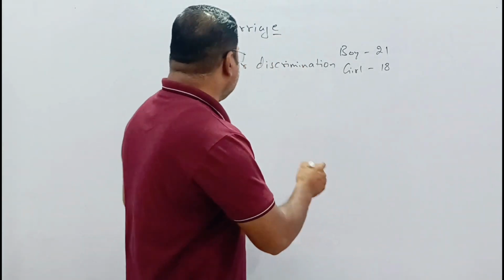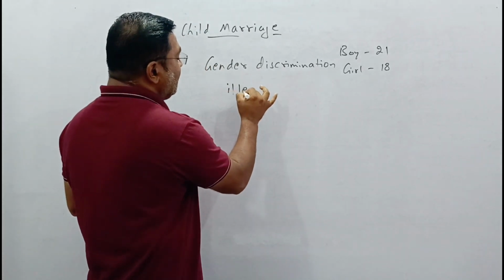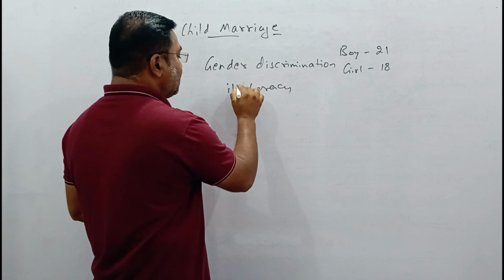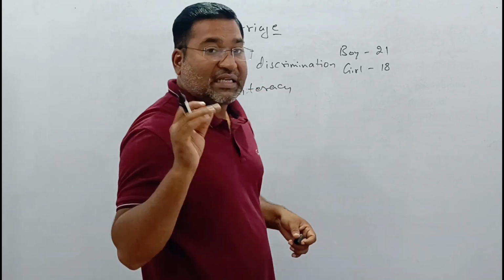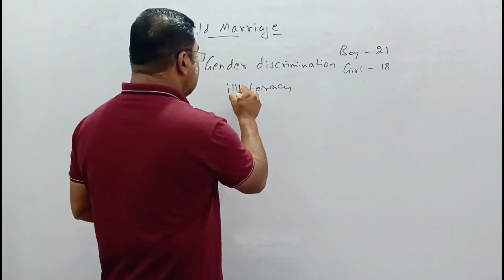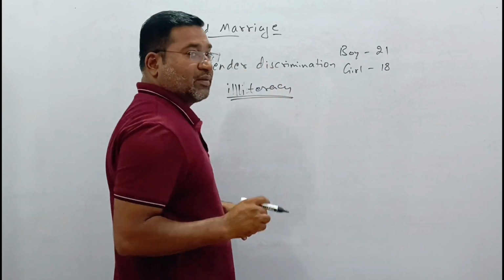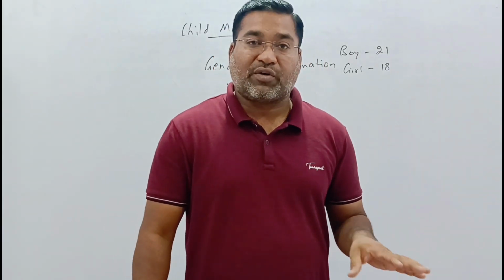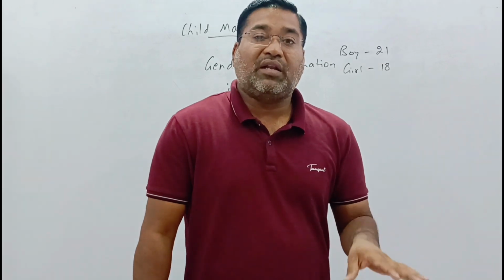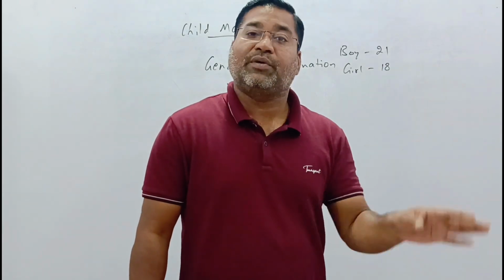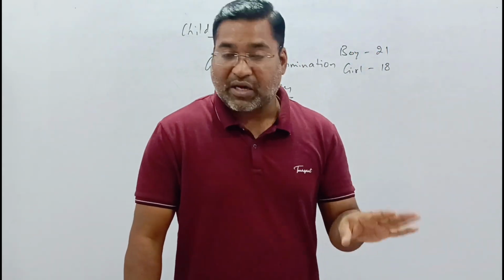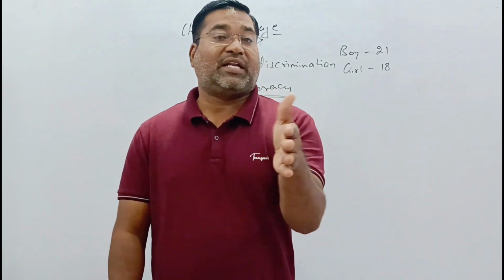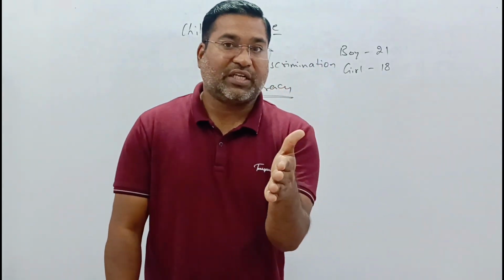And this exists because of illiteracy. Illiteracy is one of the biggest problems. If illiteracy is high, then people will keep believing in child marriage itself, because literacy takes the child away from child marriage in the form of education.